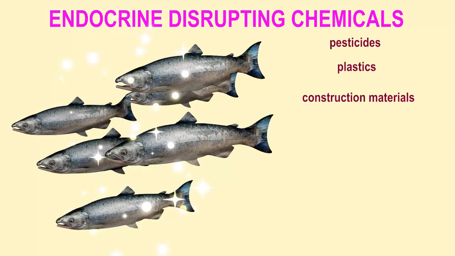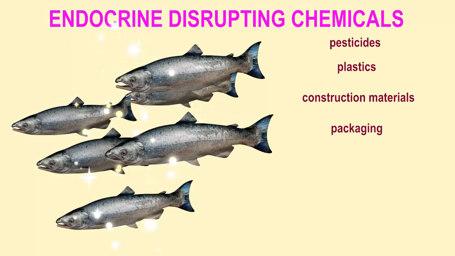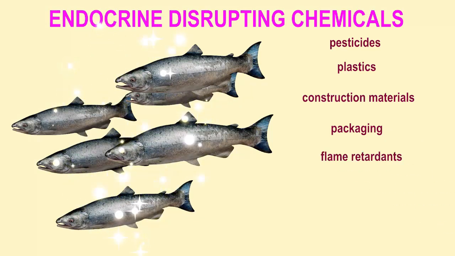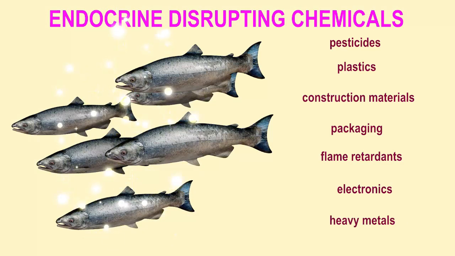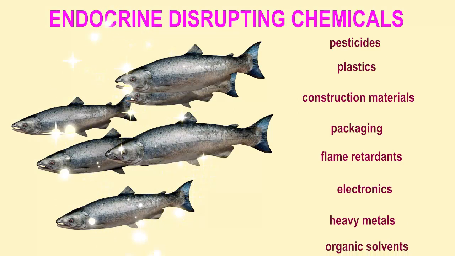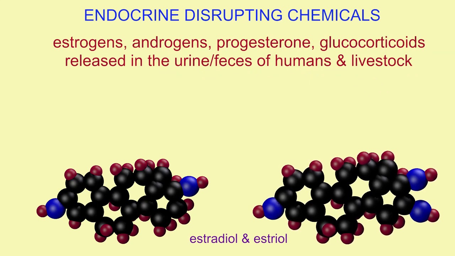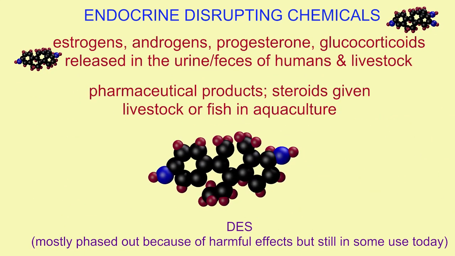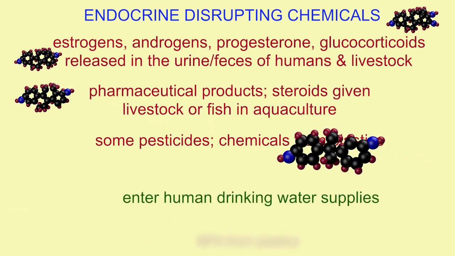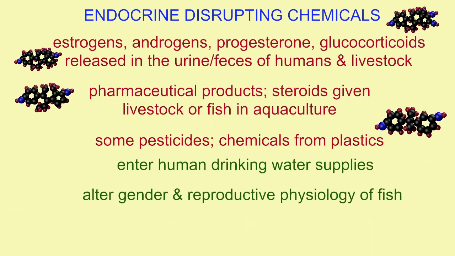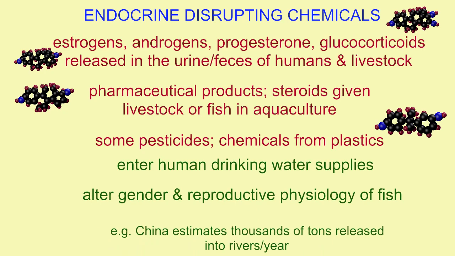For example, we know that there are endocrine disrupting compounds which can disturb gender ratios in fish and produce intersex individuals, or convert males into females, etc. And then also environmental chemicals which are estrogenic and anti-estrogenic, which we are concerned about affecting a number of aspects of human health, including gender.